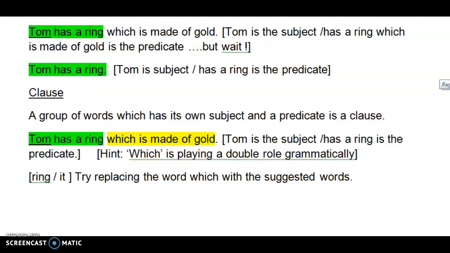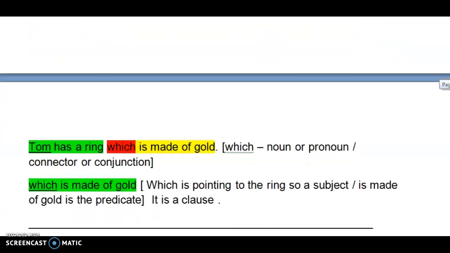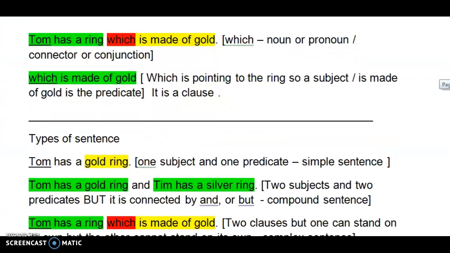Let's explore further. Tom has a ring. Tom has a ring, where Tom is the subject, has a ring is the predicate for sure. "Which", the word we have just explored, is playing the role of a noun and pronoun, and is also playing the role of a connector or a conjunction. Which is made of gold, "which" is pointing to the word ring, so a subject is made, and "made of gold" is the predicate, thus it is our clause.